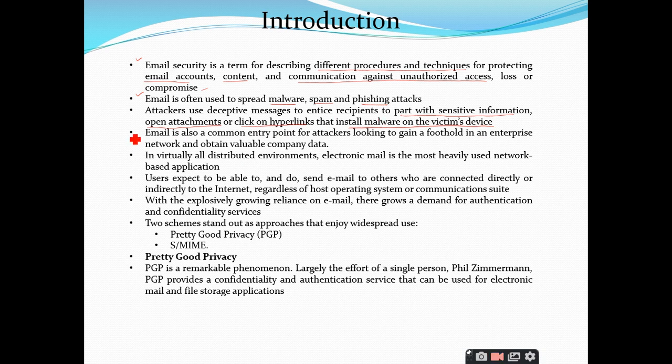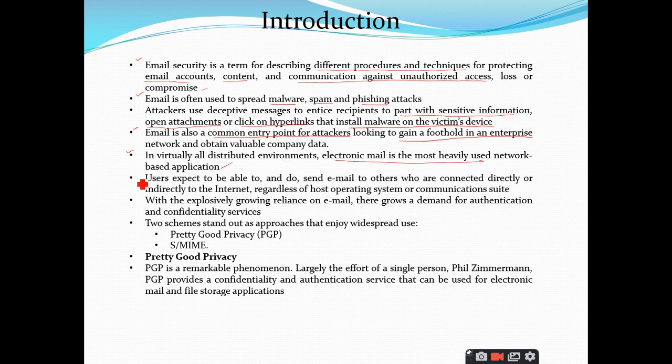Email is also a common entry point for attackers who want to gain a foothold in an enterprise.